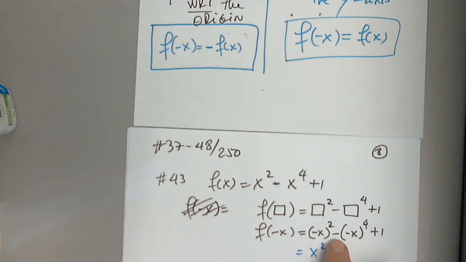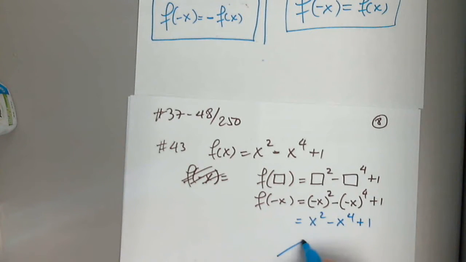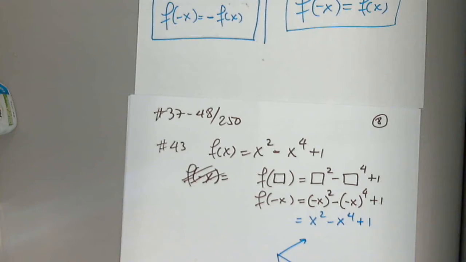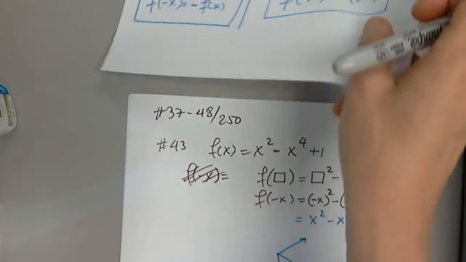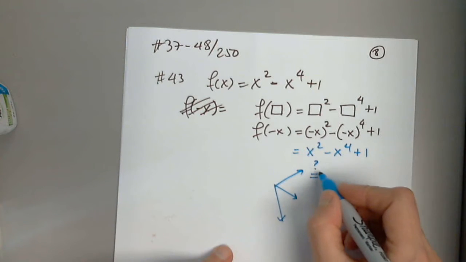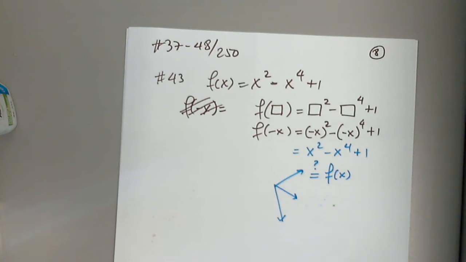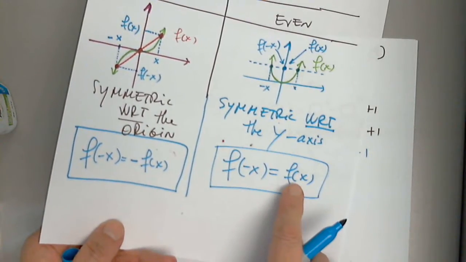X to the fourth with minus in front. I just have to write it. And plus 1. I have at this point 3 questions to ask myself, and only one of them has the yes answer. The other 2 have to have no. Does this equal the function itself? Does it equal the function itself?